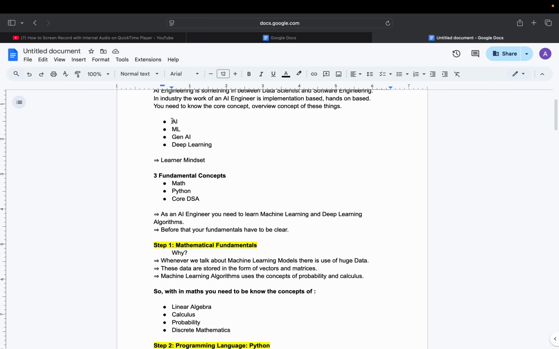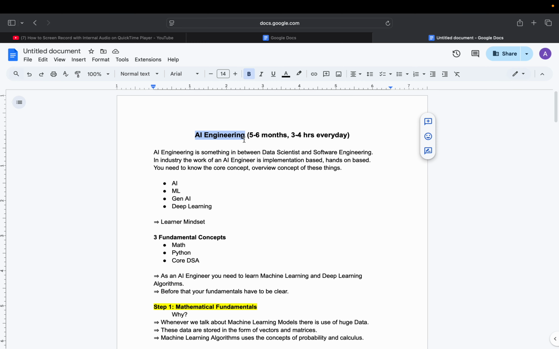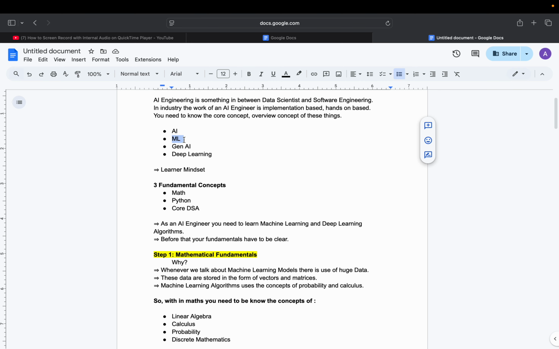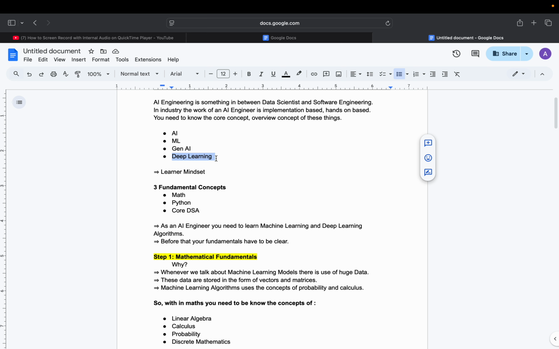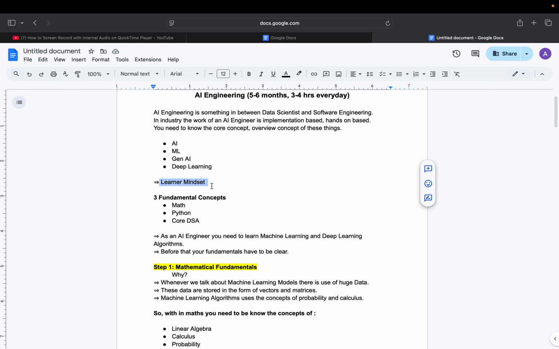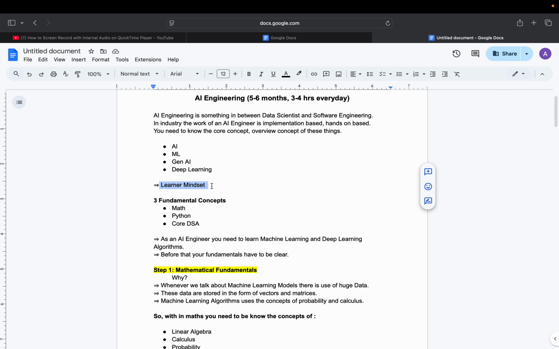So what are the things that come under AI engineering? First is AI, that is artificial intelligence, then ML, machine learning, then generative AI and deep learning. To learn AI engineering, you need to have a learner mindset, all right? That is, you need to give yourself time to learn these things.